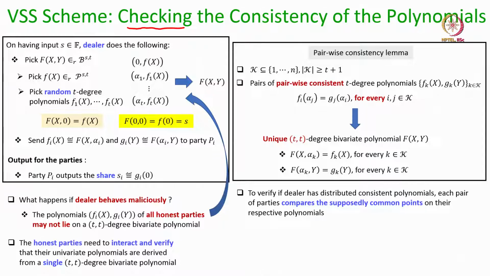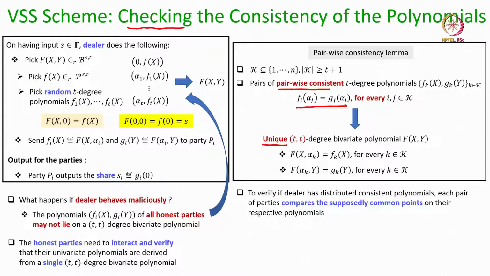The lemma states that if you have t plus 1 or more row and column polynomials which are pairwise consistent, then all those row and column polynomials lie on a single t degree bivariate polynomial. And it is precisely this property which the parties are going to utilize while doing the verification.